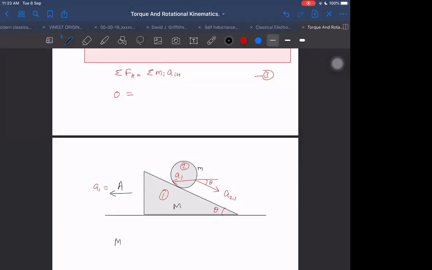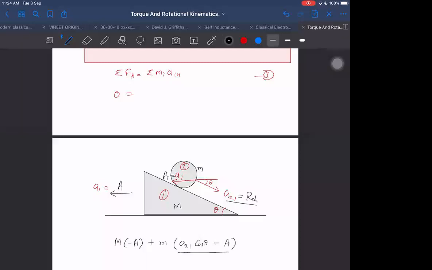Then we get m into minus A plus small m into A21 cos theta is equal to m into capital A minus capital A. A21 is R alpha here, and A1 is here A minus A. I can write that is the horizontal acceleration of small m.